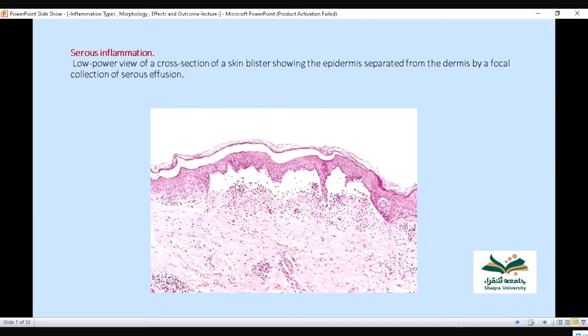What happens in serous inflammation? There is separation of the epidermis from the dermis, and in between the epidermis and the dermis there is collection of fluid, serous fluid. This serous fluid is derived from the plasma.